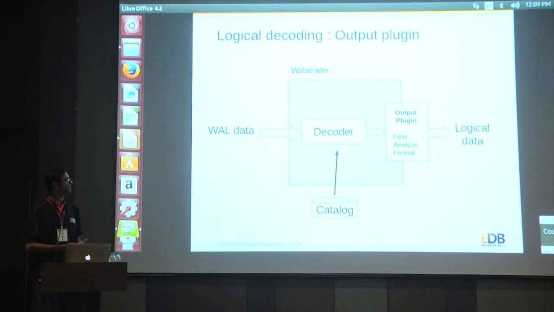And the decoder also requires catalog access. Okay, because the transaction log has rows, it has to access those rows and first find out which table that row belongs to. So it wants to open the catalog files and get the relation name and all those things. So it requires catalog access for that.